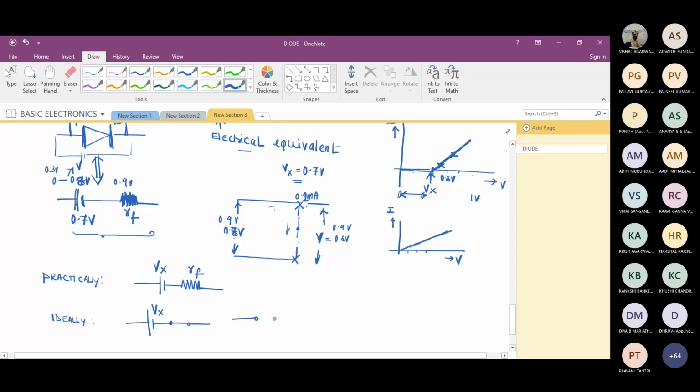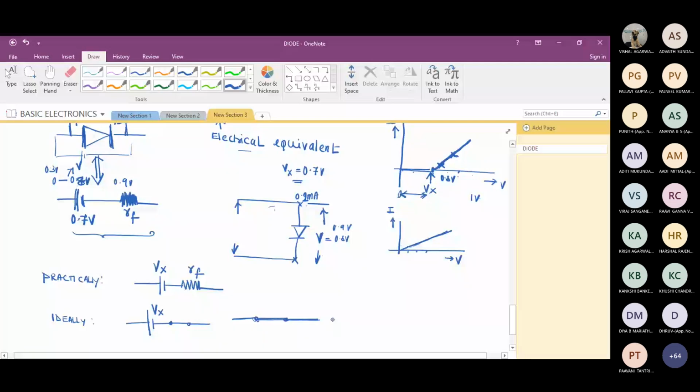I'm not going to use any component. Why? Because current is flowing through the Vx part. Others can try to answer this question. Ideally, I will just replace it by a short. Why? Sir, but if that's the case, then the graph will just flatline. Graph variation later we'll see. Ideally speaking, I say I short it. Just apply a potential, I just short it.